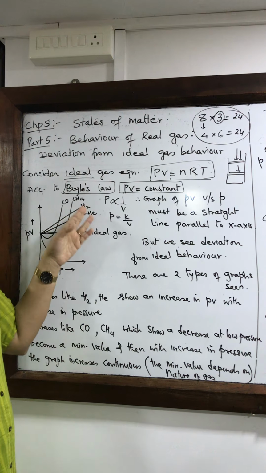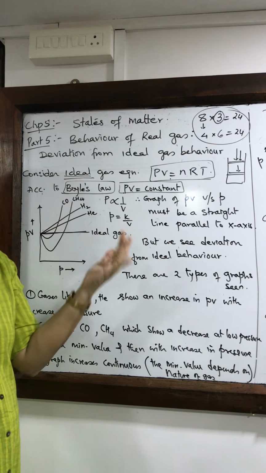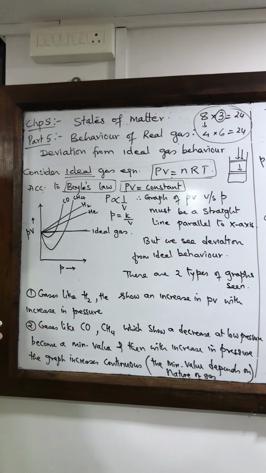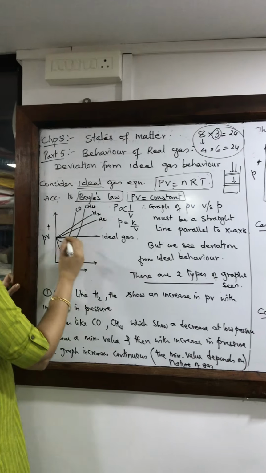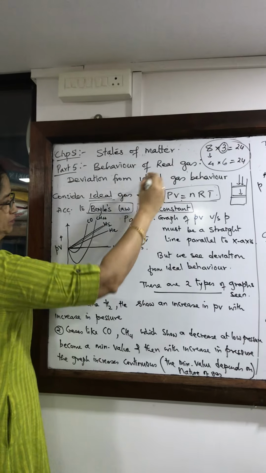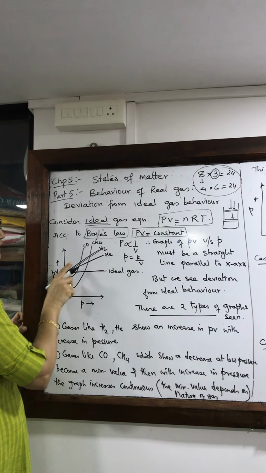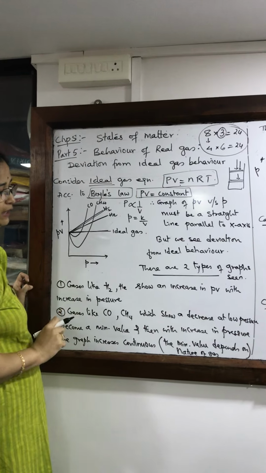That means these gases do not obey the ideal gas equation. They deviate from ideal behavior. You will see that there are two types of graphs. One graph goes straight upwards for hydrogen and helium. It shows a positive slope, always going in the upward direction.